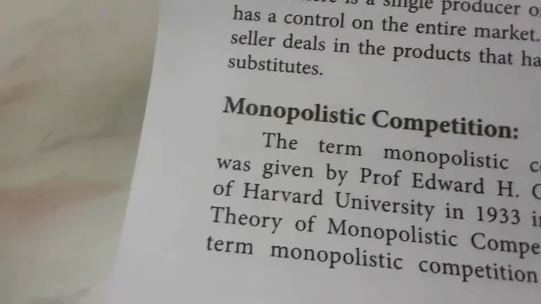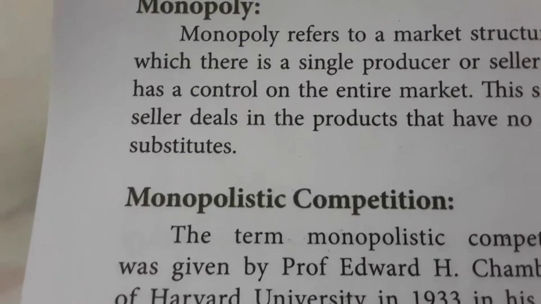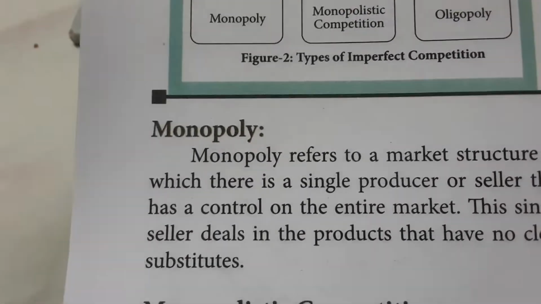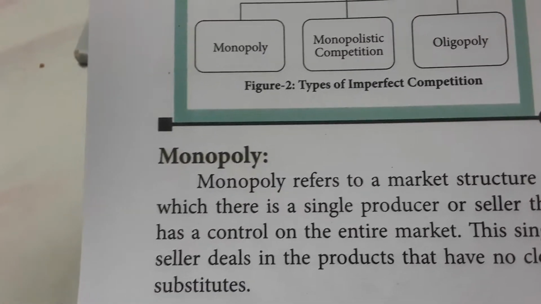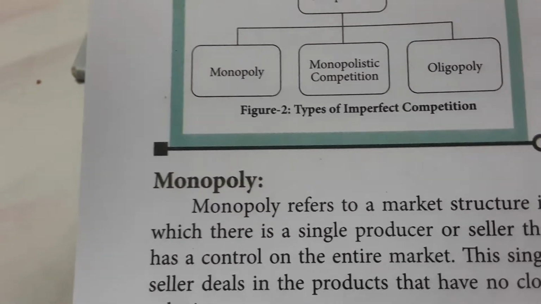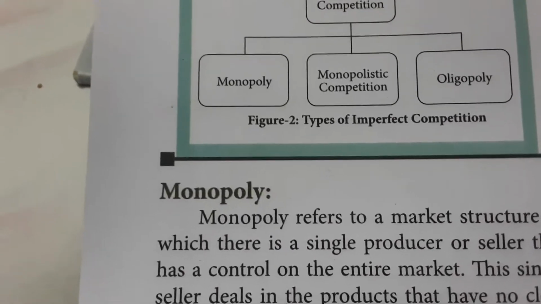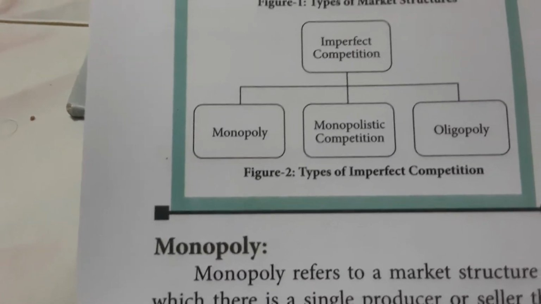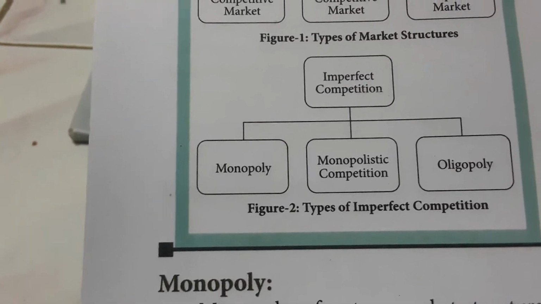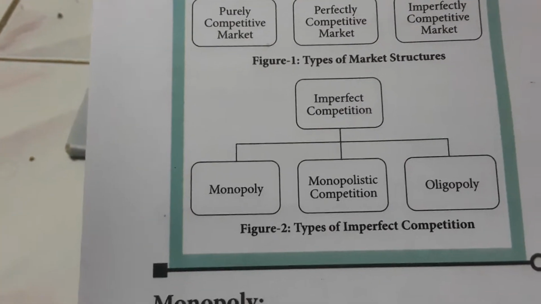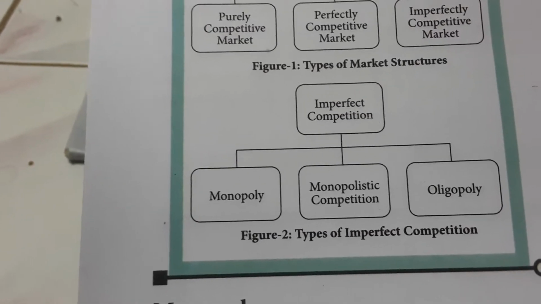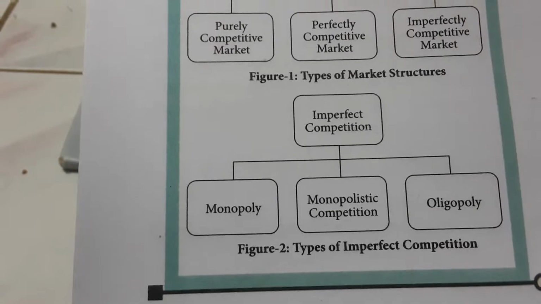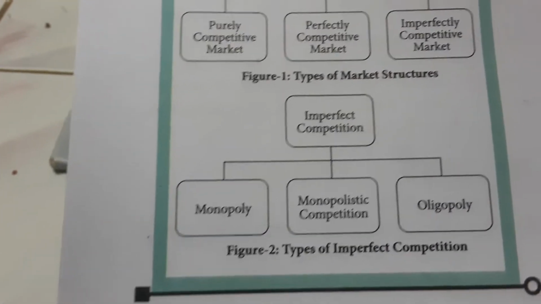Whereas monopolistic competition is a combination of monopoly and perfect competition. Monopolistic competition refers to a market situation in which there are a large number of buyers and sellers of the products. However, the product of each seller is different in one aspect or the other. For example, one seller is selling electronic goods, another seller is selling groceries and another seller is selling clothes, like that. So here there are different types of sellers.